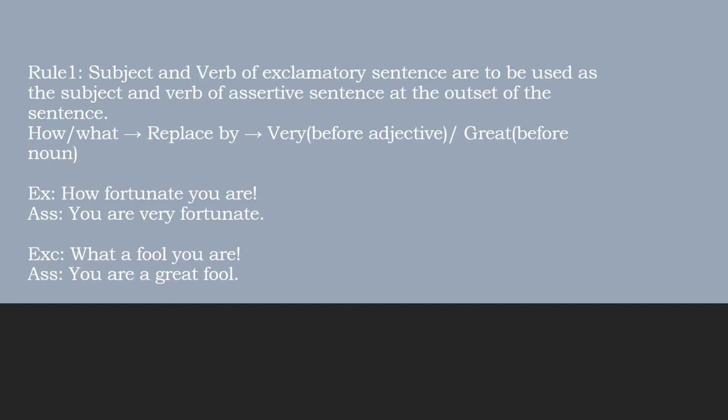And what a fool you are: you are a great fool. So for rule 1, simply remember: subject and verb will be at the very beginning, then very or great will be taken instead of how and what. That's all.